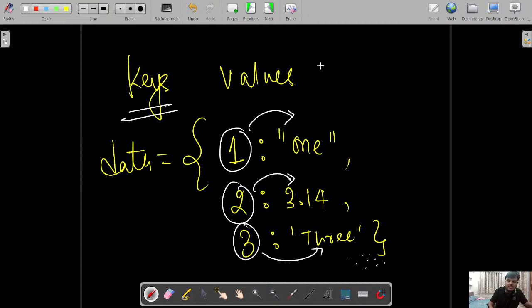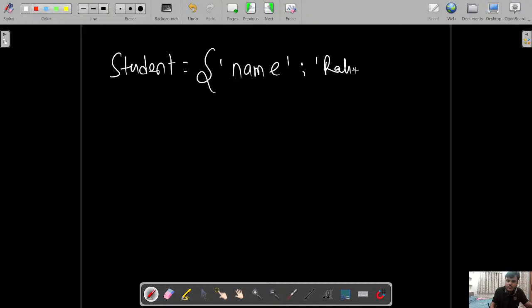If you want to store the database of any student, let's say the name of the dictionary is student, and a key can be name. It is a string in single or double quotes, followed by the student name, let's say Rahul, then a colon. The second key could be enrollment number, also a string, followed by a comma.